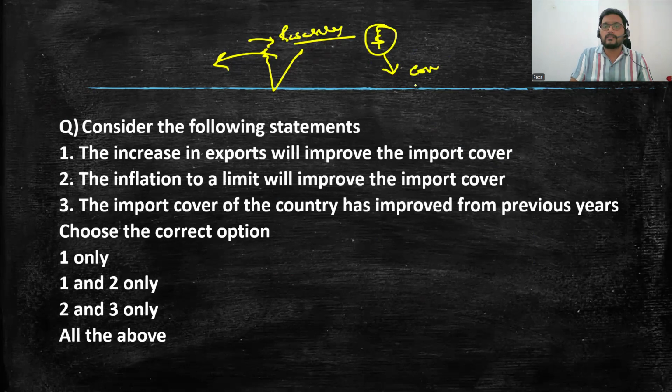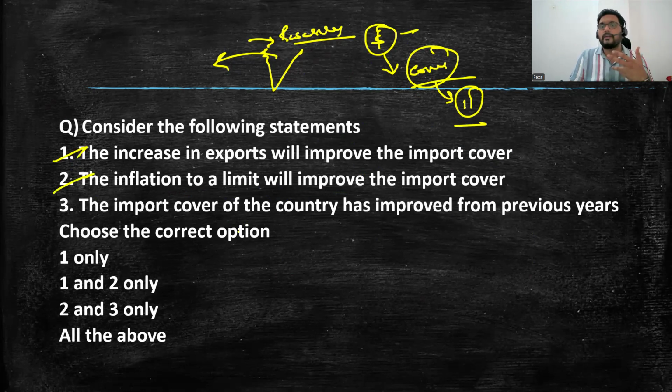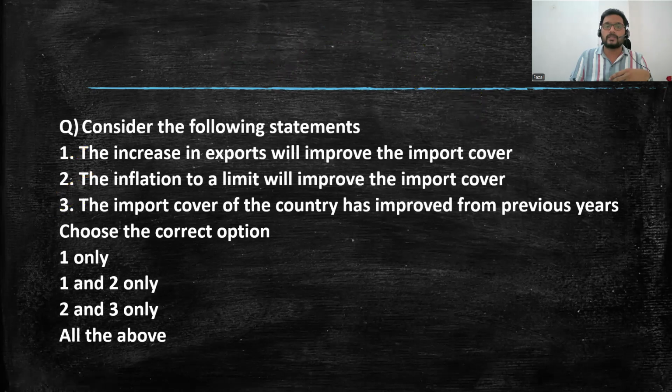obviously my import cover will increase. So presently the import cover is for 11 months. So definitely I'll try to use it for 11 months. The inflation to a limit will improve the import cover. Obviously, when you have inflation, there's a greater possibility of earning more dollars, covering for more months. So this is also true. The import cover of the country has improved. Obviously, it has improved. Earlier it was 9 months, it went to 10, now it went to 11 months. This is how the questions are being asked in the exam.